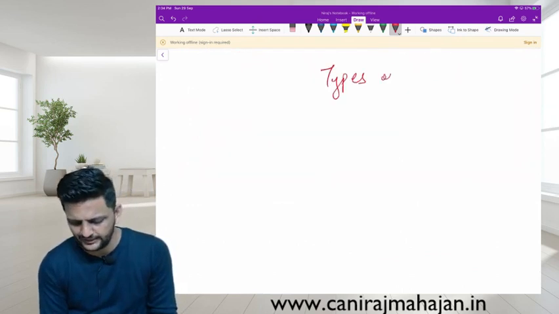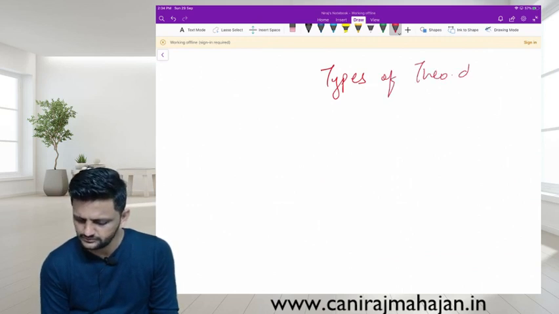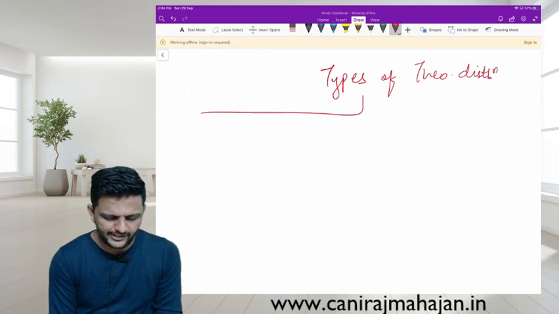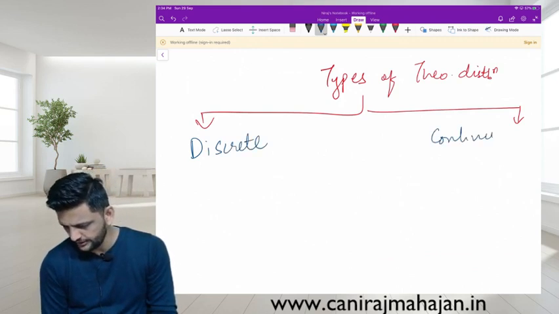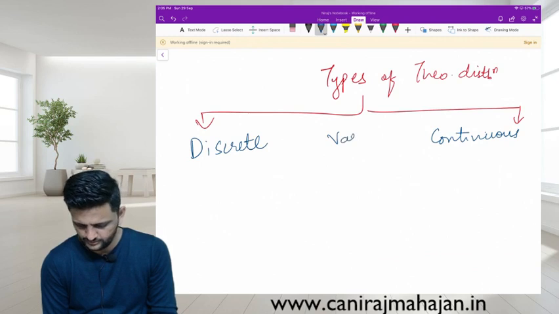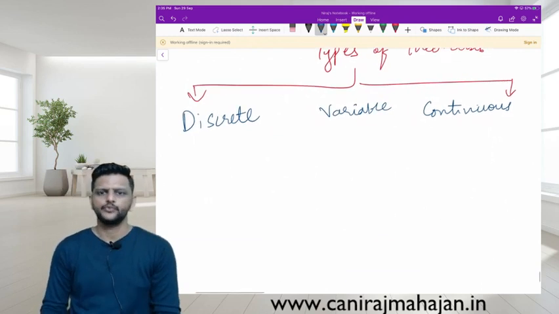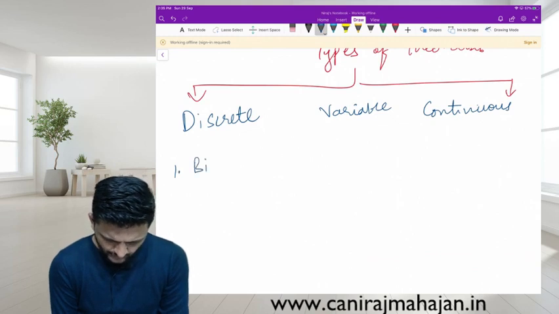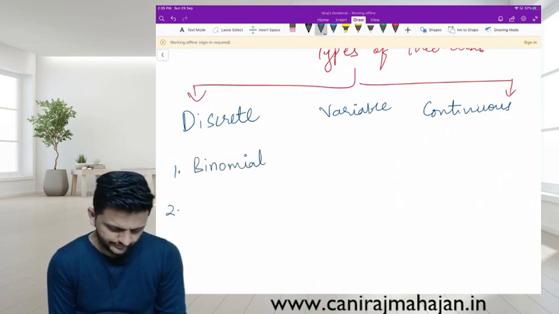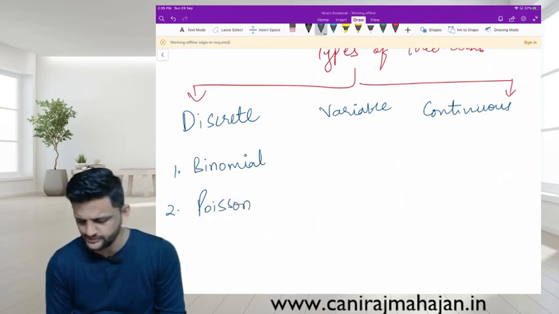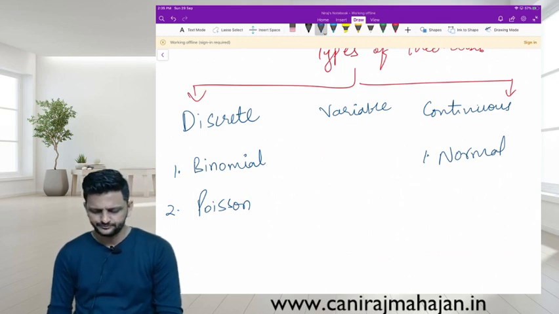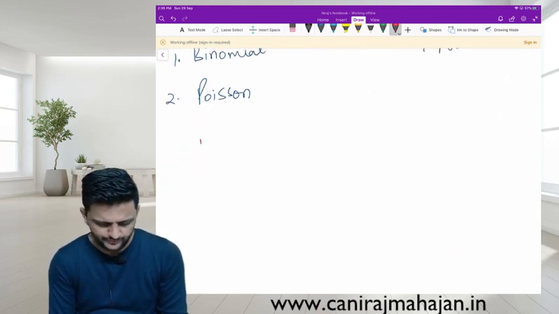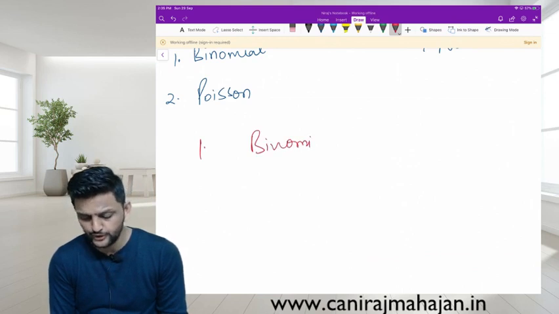Types of theoretical distribution, quickly. It depends on the variable. The variable is either discrete or continuous. Under discrete, the first one you have is binomial. The second one, Poisson. Under continuous, only one right now, the normal distribution. Till here okay? So the first one, let us see, is binomial.